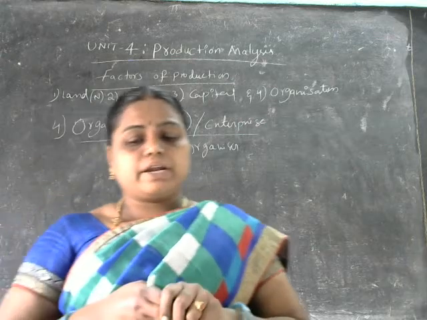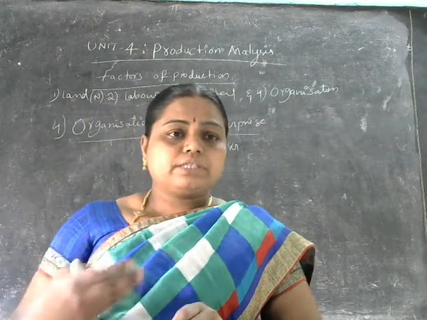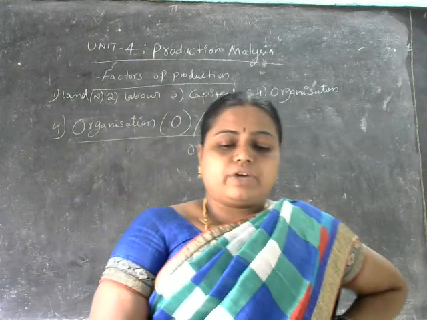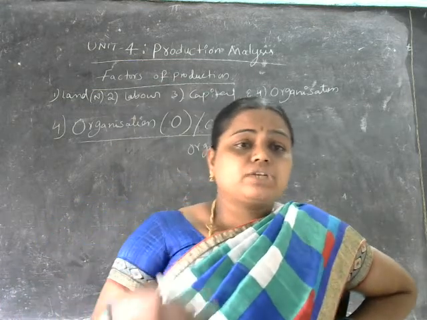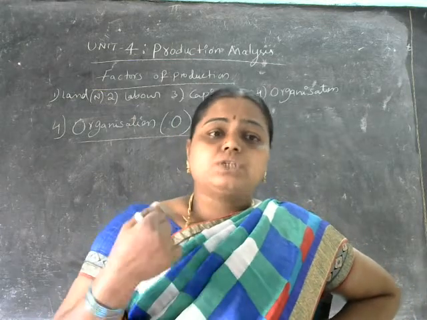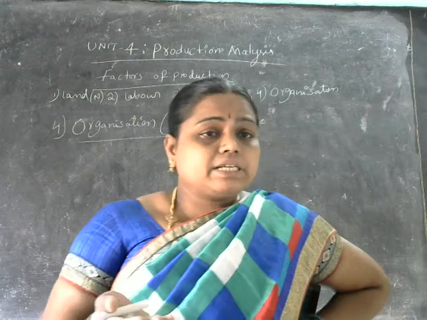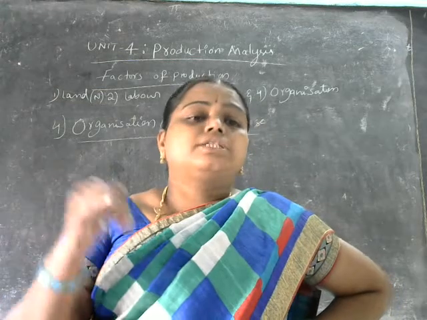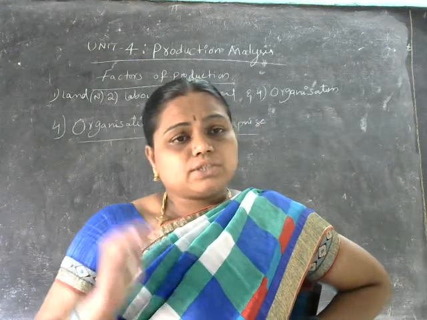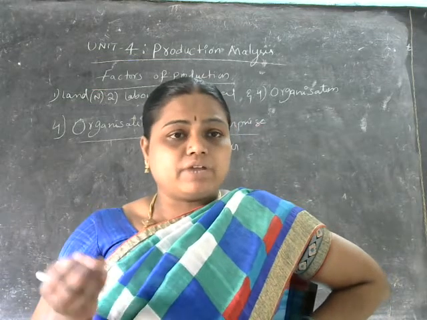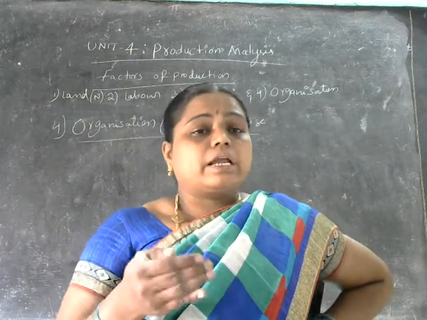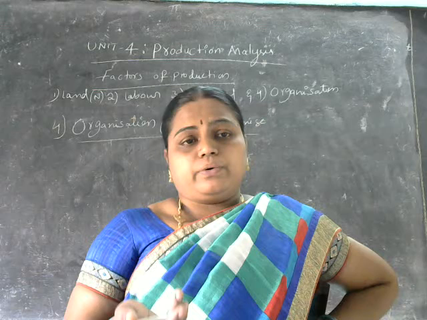What do we say? The greater the technological progress, if he is able to use it, the greater will be the production at low cost. Production will increase. The cost of production is going to be lower. His thinking power is high. If production levels increase, what happens? Automatically the cost decreases. Have you understood? So the production cost is reduced with this efficiency level, and production increases. That is nothing but the organizer or the entrepreneur here.